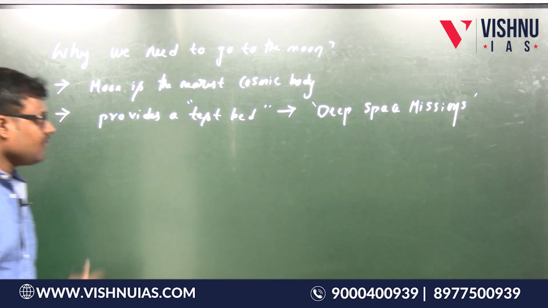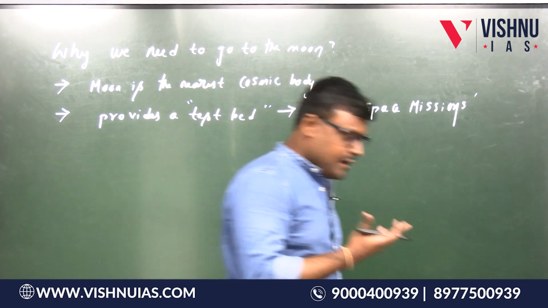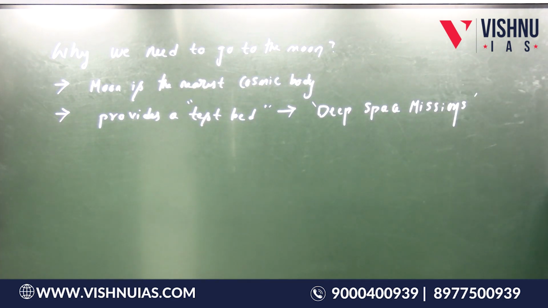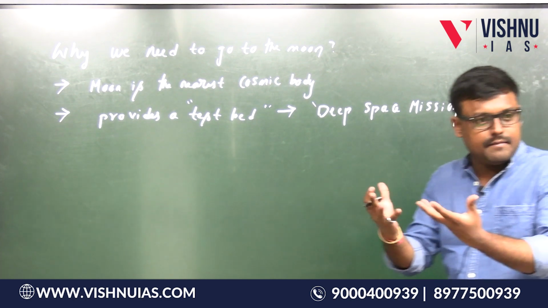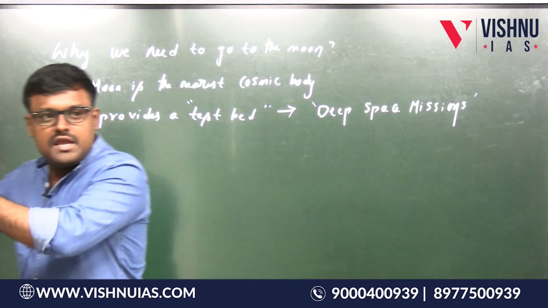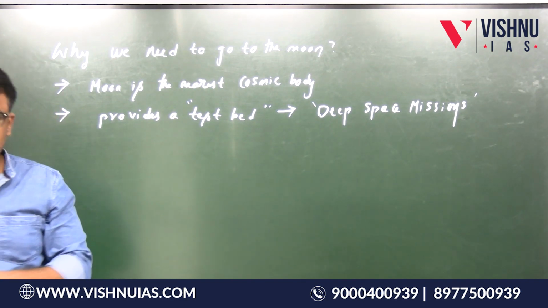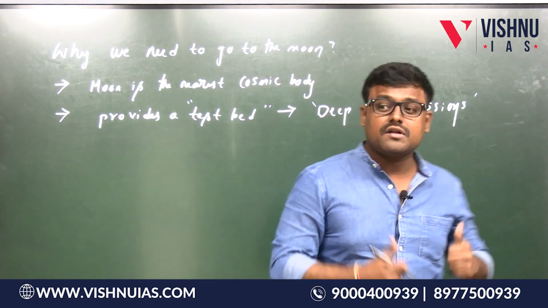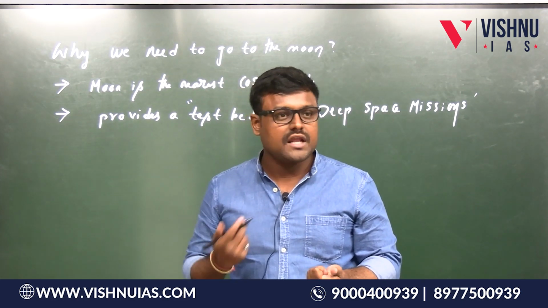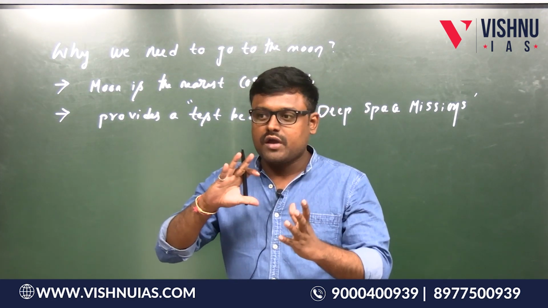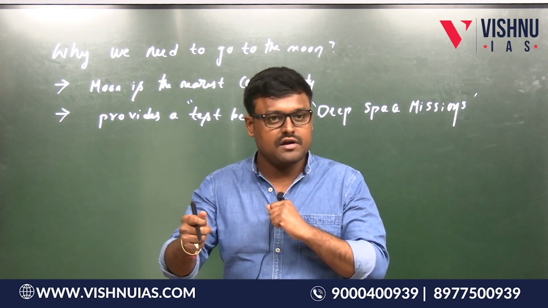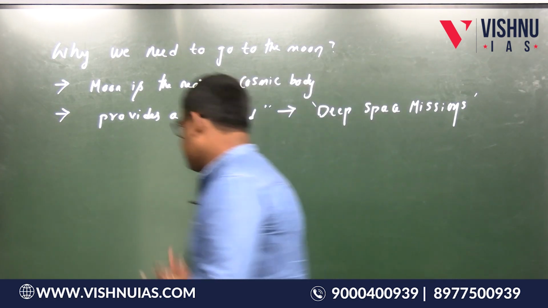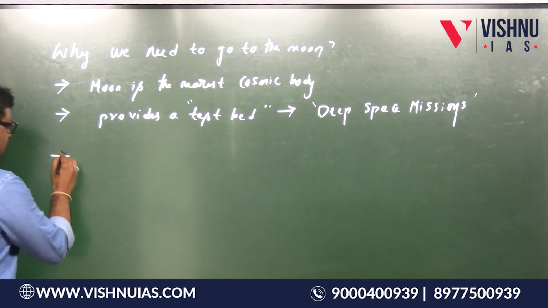That means if we need to take humans onto Mars, first we need to take humans onto the moon. We will develop rockets and other technologies for taking humans onto the moon, and then we will upgrade them so that we can launch humans onto Mars. Is this point clear? When we launch humans onto the moon, we will understand what difficulties they are facing and what requirements the space agency has to meet. So it provides a test bed. That is one point. The next point here, write down.